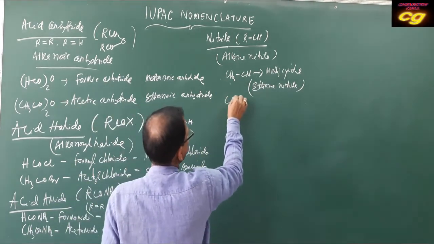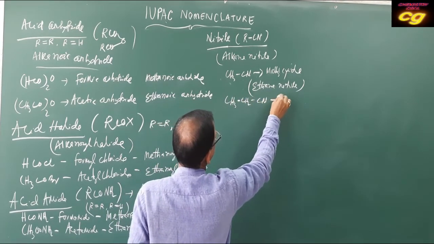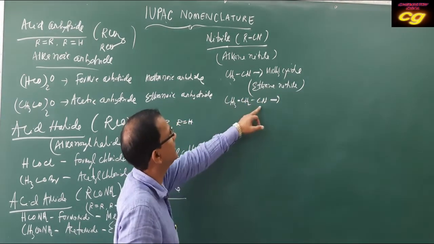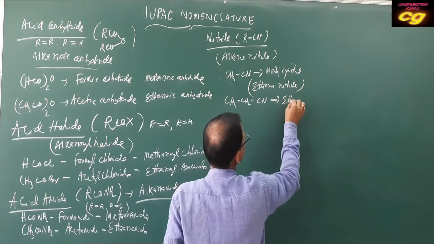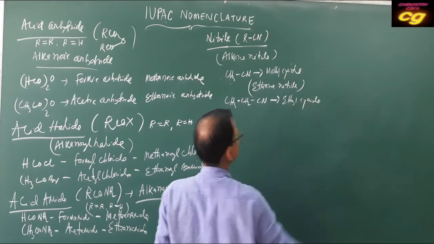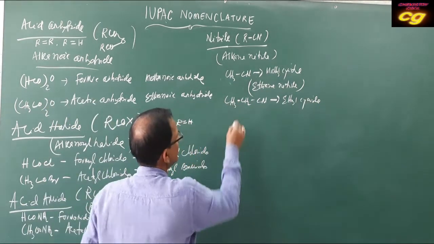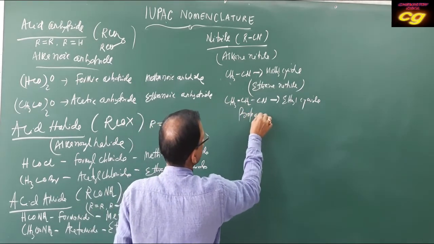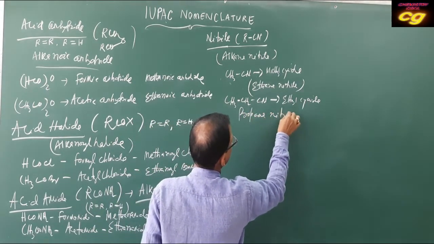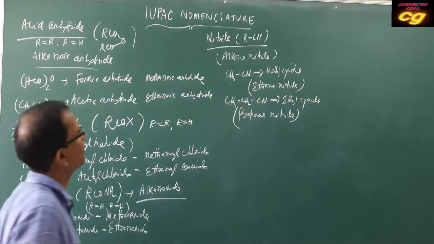For example, CH3CH2CN is called ethyl cyanide. And as there are 3 carbons, 1, 2, 3, it is called propane nitrile. So like this, these are some common names and IUPAC names.